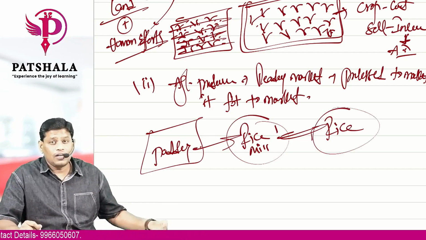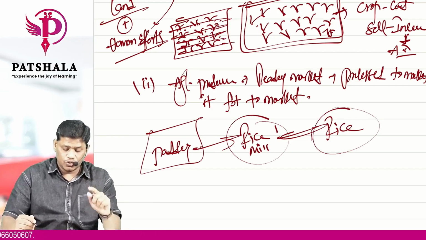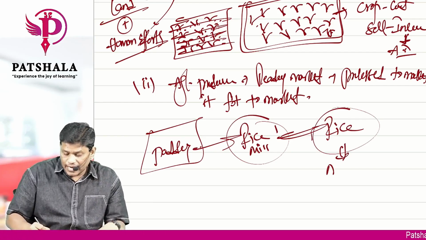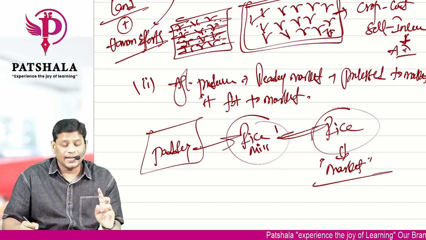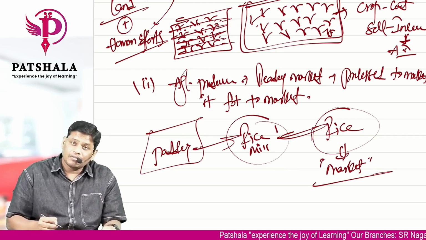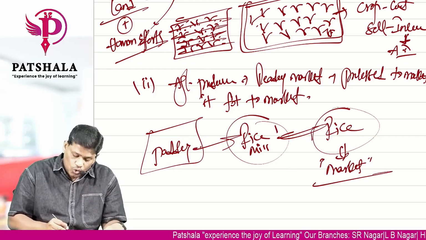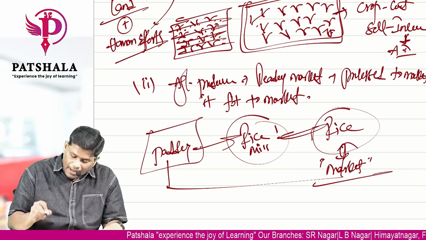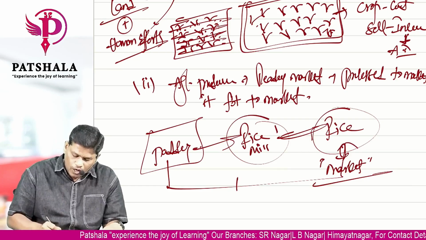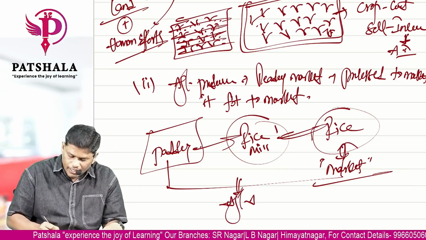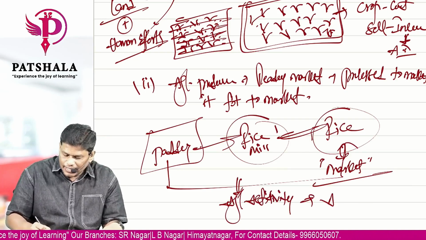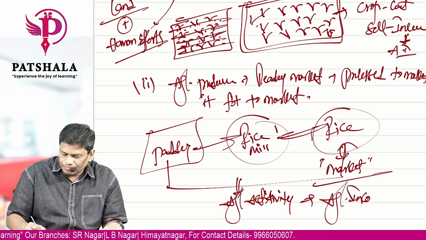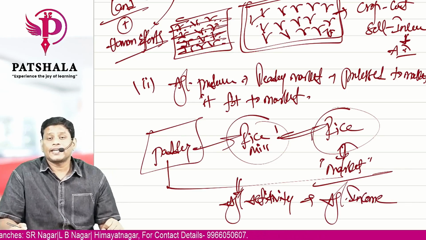Now have you ever seen rice having a market? Have you ever seen rice sold in the retail market? The answer is yes. So understand, paddy doesn't have a ready market, but rice has a ready market. So the processing of paddy into rice is also called an agricultural activity, and the income which is earned is also known as agricultural income.